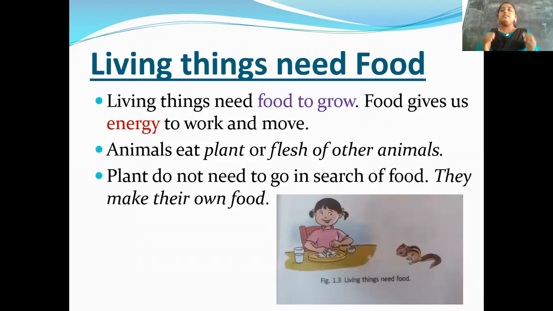Next one, living things need food. Living things need food to grow. Food gives energy to work and move. Animals eat plants or the flesh of other animals. We eat vegetables and non-veg things like that.